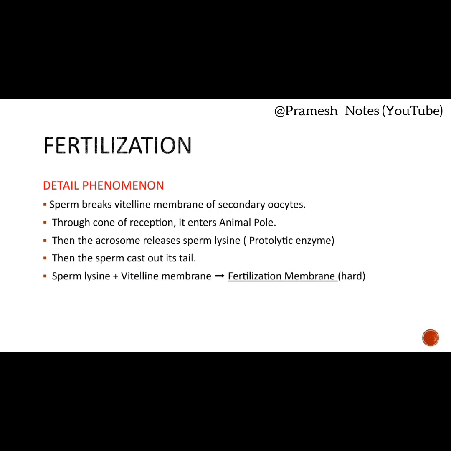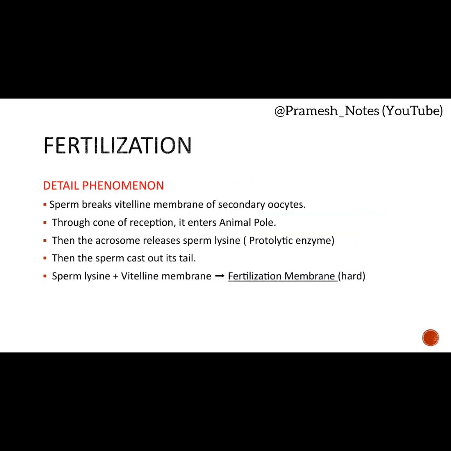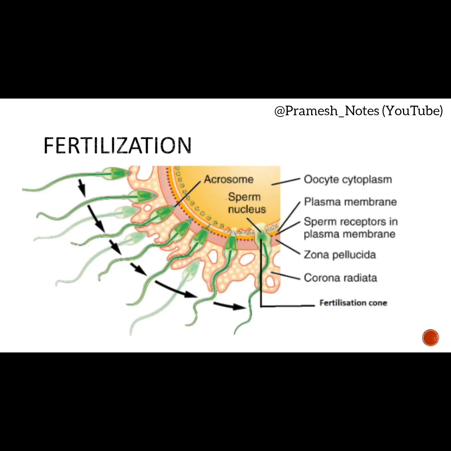Let's go through the detail and learn what actually happens in the process where the combination of gametes changes its phase into an embryo. When sperm arrives near the oogonia or oocyte, the vitelline membrane of the egg needs to be broken, and hence the sperm breaks the vitelline membrane of the secondary oocyte. When the acrosome of the spermatozoa touches the surface of the egg, the cytoplasm of the egg bulges forward, forming the receptive cone or fertilization cone. The region where sperm enters the egg is called the receptive cone. Through the cone of reception of the egg, sperm enters the animal pole.